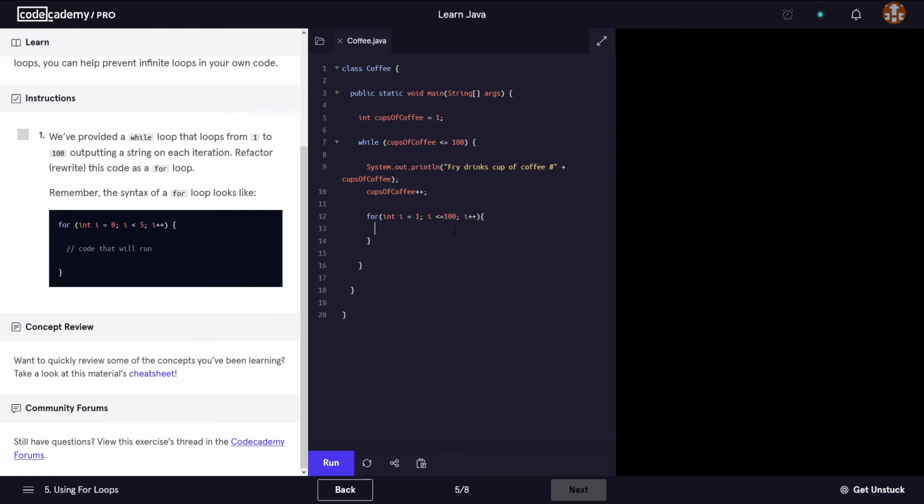And what do we want to run whenever we run this for loop? Well, we want to do this, okay. But instead of cups of coffee, we have to put i here, okay, because that is the variable that we are working with.